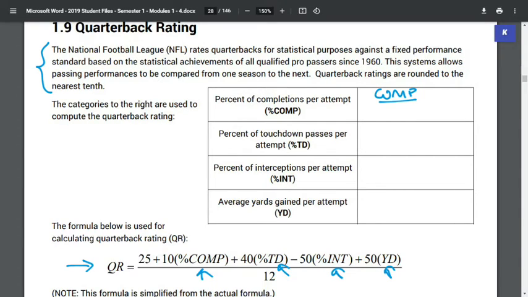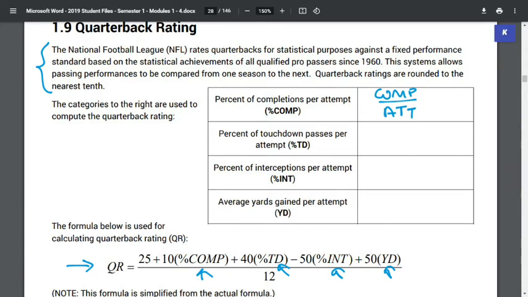The way to get that percentage is how many completions they have, and we divide that by how many times they throw the ball. So let's say a quarterback throws the ball 10 times. He completes 7 of them. You would have 7 over 10 right there, so 70% would be his completion percentage.